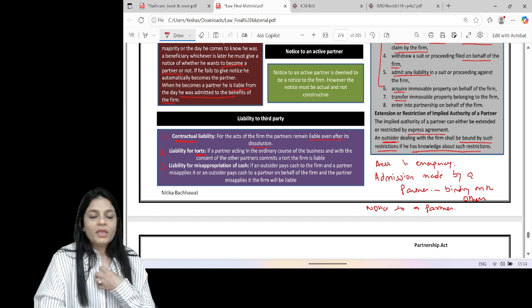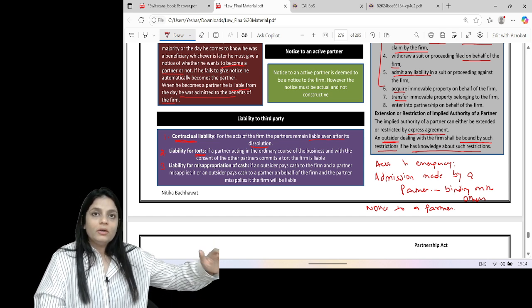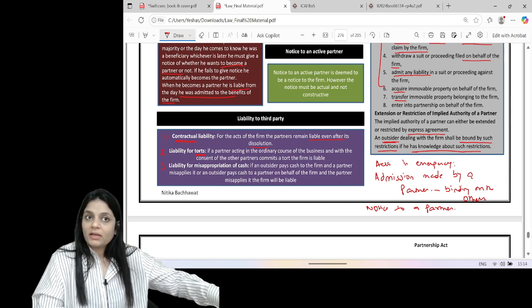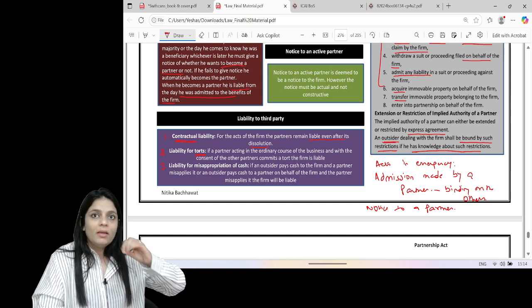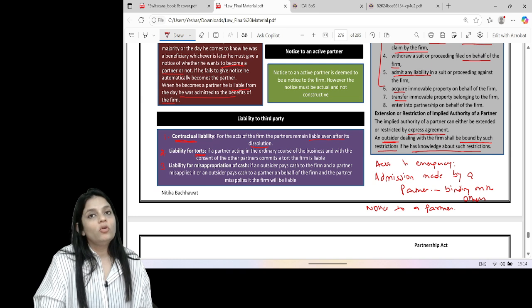So let's say we give one partner an authority to do the work, and that partner does not do the work or he misapplies the money, the whole firm is liable.